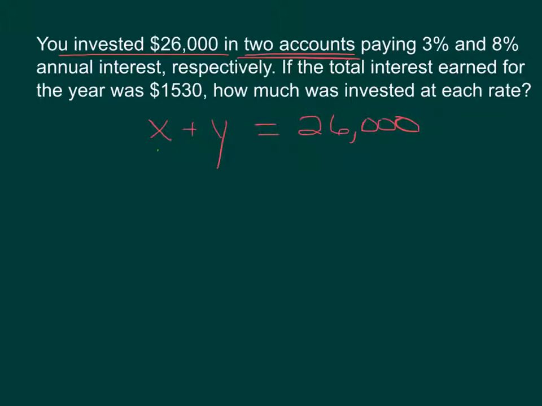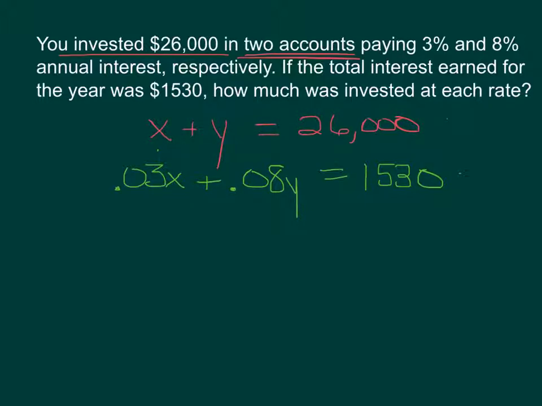One of the investments earned 3%. So if we just deal with the first one, let it be 3% we're earning on that one. So 0.03x, that's how much we're making on it. And the other one is 8% annual interest, so 0.08y for that one. If we add those 2 interests, we get a total of $1,530. And really, at this point, that's enough to solve this. We just have to get one of these x's or y's by itself, because the 2 equations that we've got have too many variables to solve it.